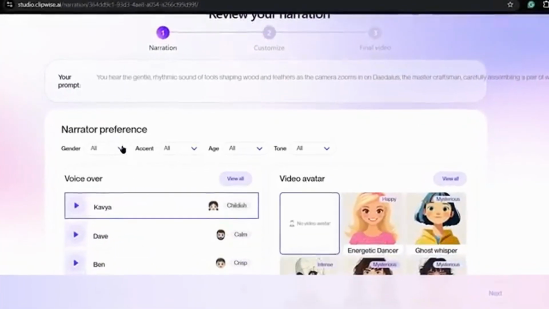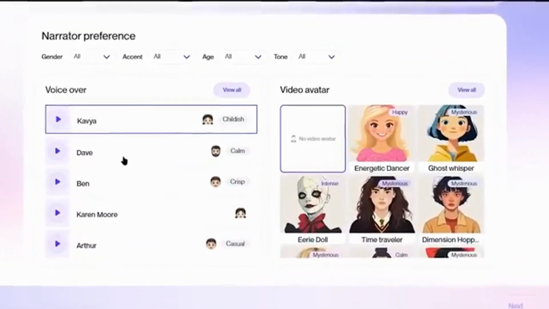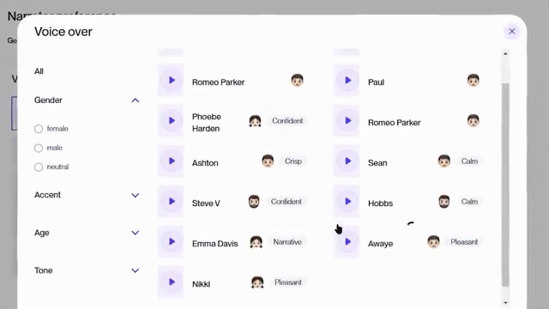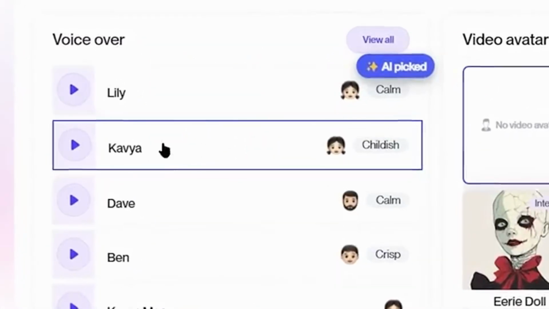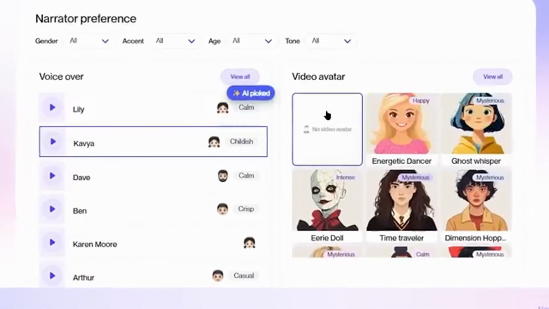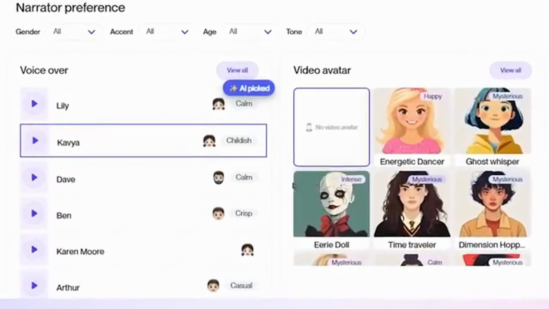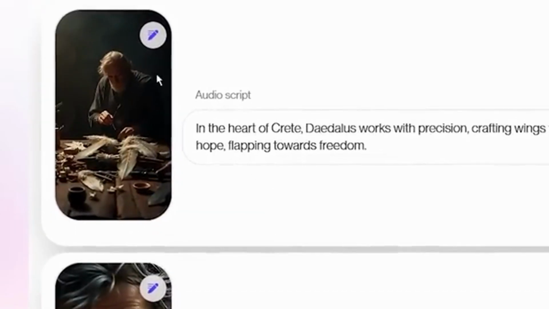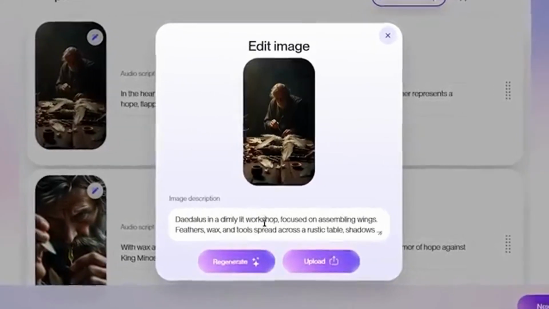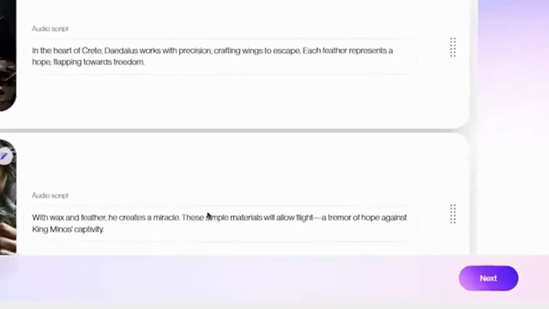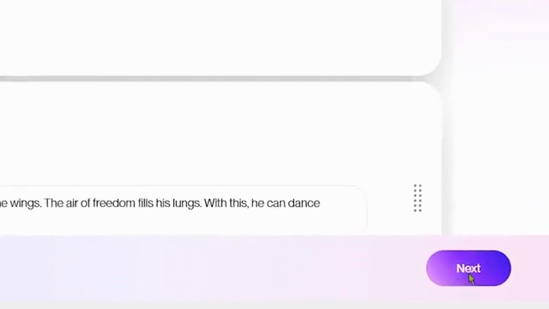And now on this page, first of all, you need to choose the voiceover from here that you like for your videos. You can also click View All to view all the voices that are available here, so just choose the voice that you like. Next, because we don't need any video avatars in this video, I will just keep it as no video avatars. And now if you scroll down here, you can see the scenes for different paragraphs of your video right here. And the good thing is that you can just click on this edit icon, and you can change the script, you can regenerate the image, or you can also upload the image from your device. After that, we just need to click on the next button at the bottom of this page.